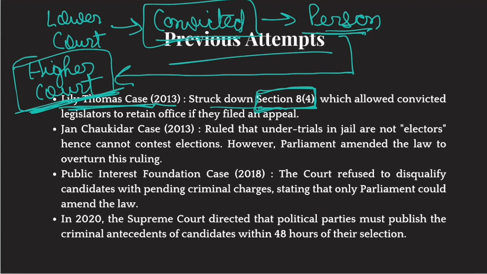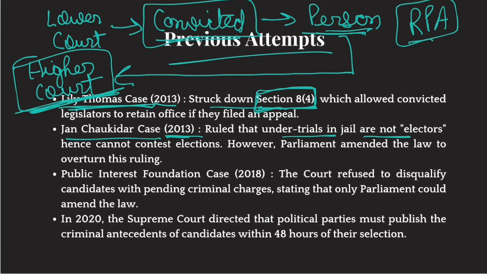Okay. Then there was another case in 2013 called Jan Chaukidar case. It ruled that under trials in jail are not electors. Now you have to understand this. Okay. Now if you want to fight elections, clear? Then there is a qualification for you. You have to be qualified to stand for elections. Now there are many qualifications listed down in Representation of People's Act.